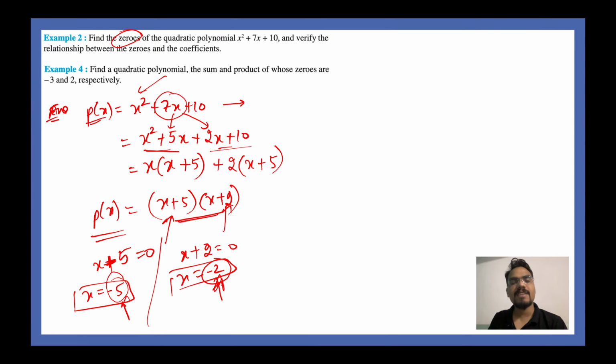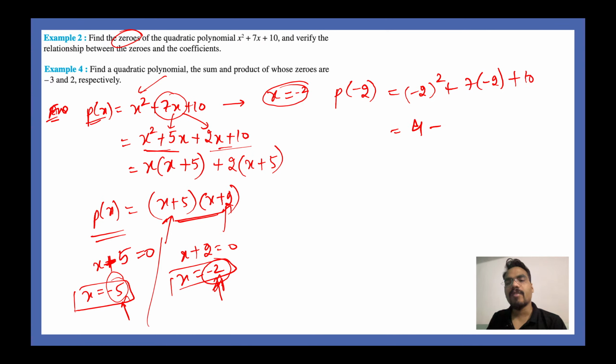Let's do it for x is equal to minus 2. So for x is equal to minus 2, your p of minus 2 will be equal to minus 2 square plus 7 into minus 2 plus 10. Let's see. So this will be equal to 4. This will be equal to minus 14 plus 10. So 10 plus 4 is 14, minus 14 is equal to 0, right? Good. Very nice.